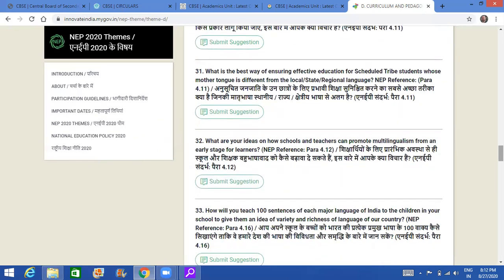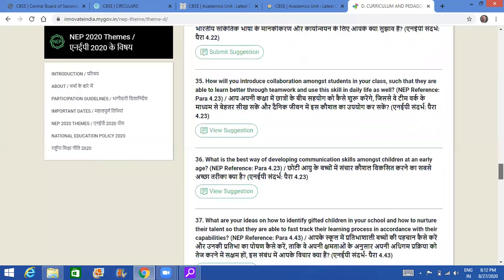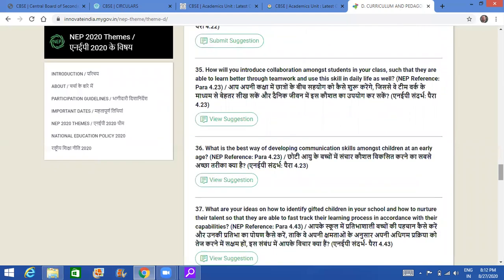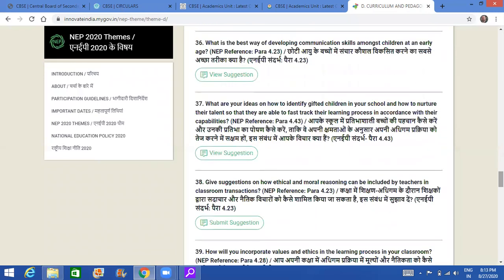So effective education, multilingualism, you know, how can we collaborate students among the class? Now you know that no, we are not living in an island. We are living in a place where there is to be collaboration, teamwork, leadership. We need to lead people and we need to work for people. So both are important. अगर individually student बहुत अच्छा है, उससे कोई फायदा नहीं है. When he is going outside in the society, in the office, he has to live with others. So that is very important, that there is a lot of collaboration among the students, and a lot of communication skills are important.